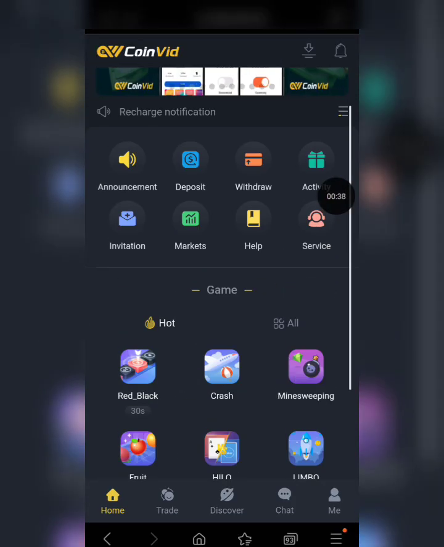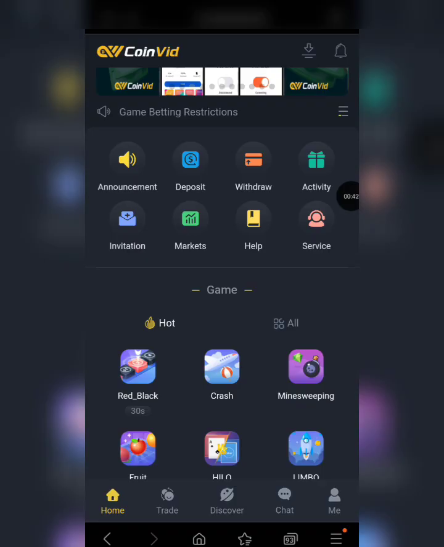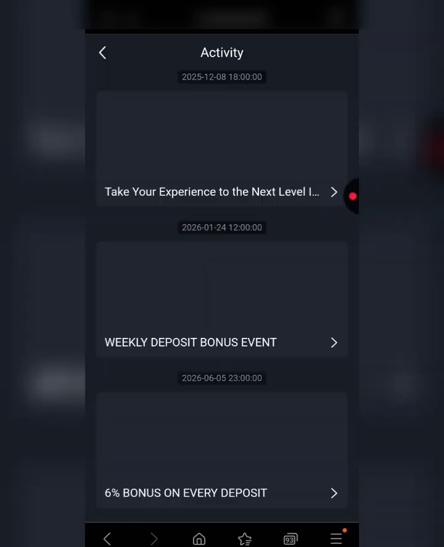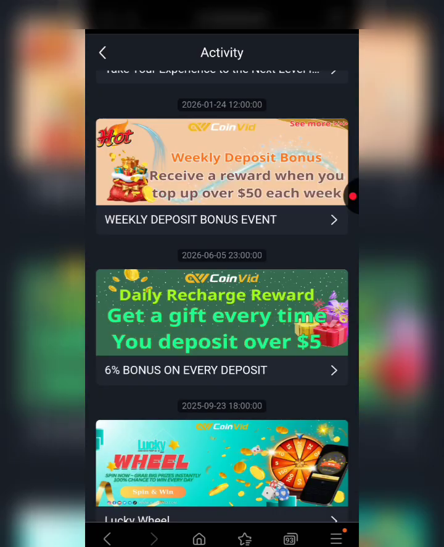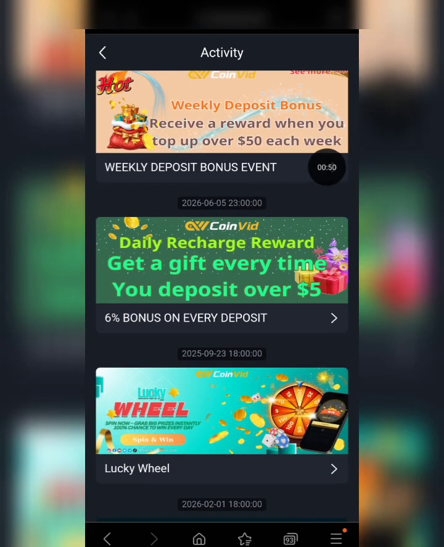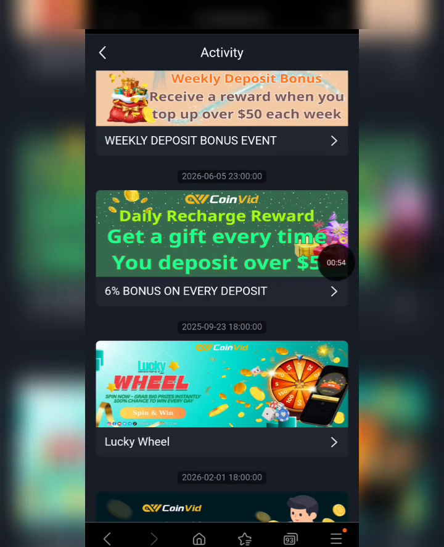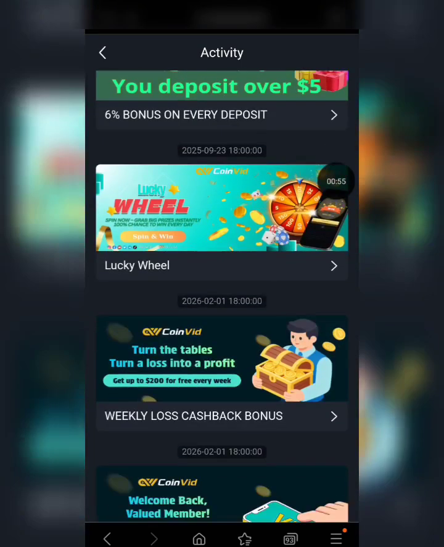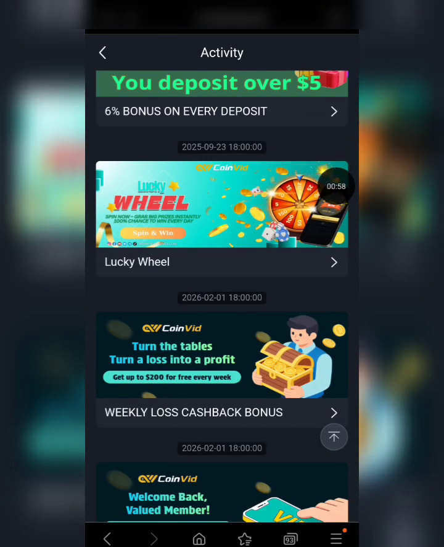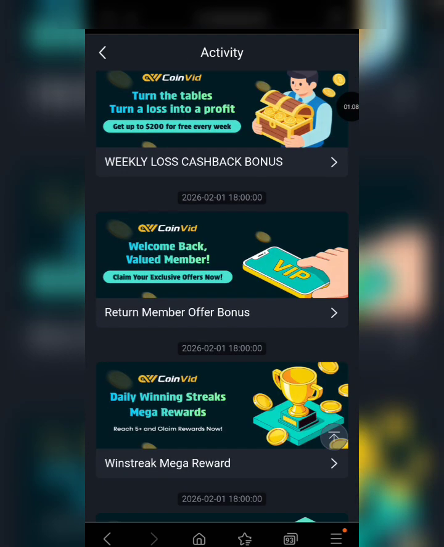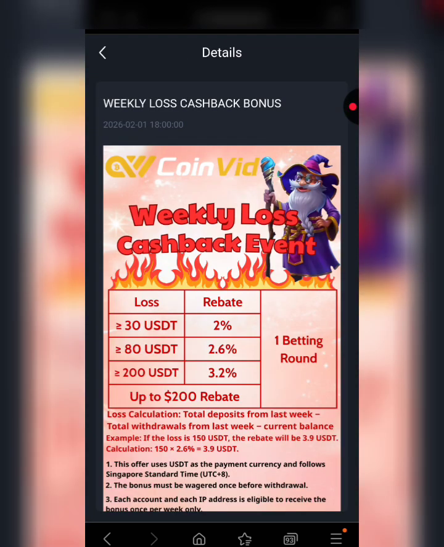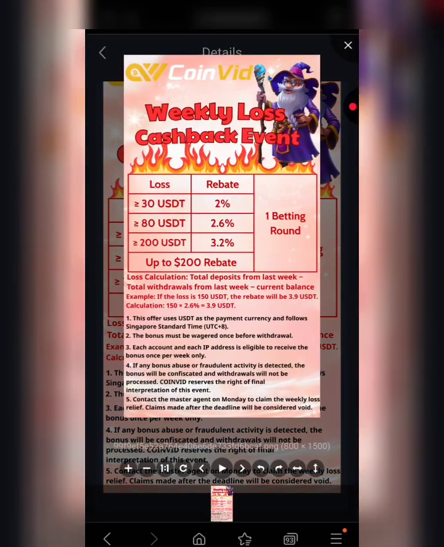Just stick with me. Now as a new user, you get access to a lot of bonuses on this platform whenever you click on activity right here, okay? So on this activity section, you get to go through all their bonuses, like the weekly deposit bonus event, the 6% bonus on every deposit you make from 5 USDT and above. We have the lucky wheel right here where you can spin this wheel and win at least 1 USDT. We also have the weekly loss cashback bonus, so you can also check this out on the platform. Check out the requirement right here, okay?